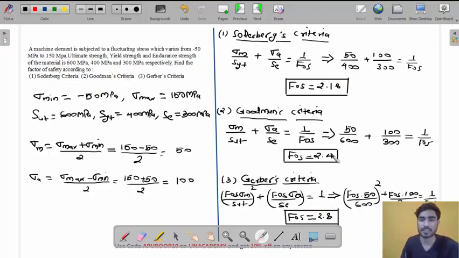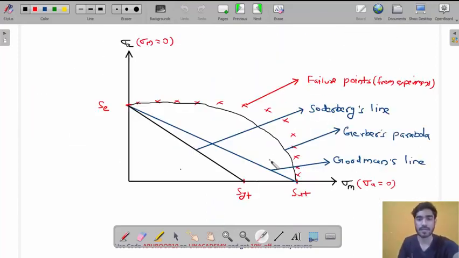Let me explain using this graph. Okay, so, my friend, let's say the point is here, right? Now, if you are on the border, factor of safety is 1. And if you are inside the border, factor of safety is greater than 1. Inside the border, factor of safety is increasing.